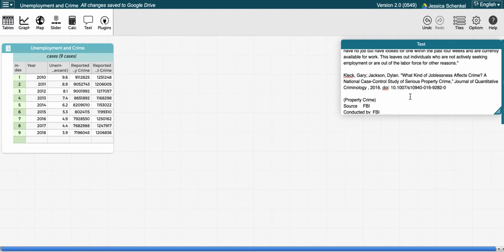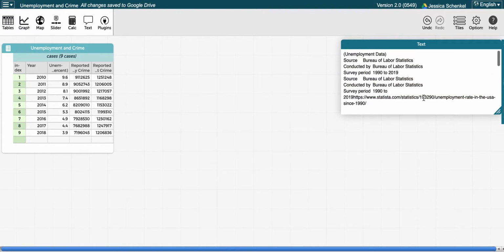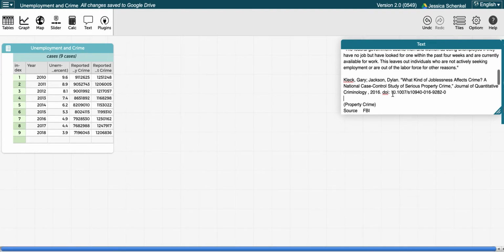And then I looked up reported violent crimes as well, even though the article cited here from 2016 that gave me this idea didn't talk about violent crimes. I still just thought it was interesting. The unemployment data came from the Bureau of Labor Statistics. If you go to the site in the text box for the source, you can pull unemployment from 1990 all the way to 2019.